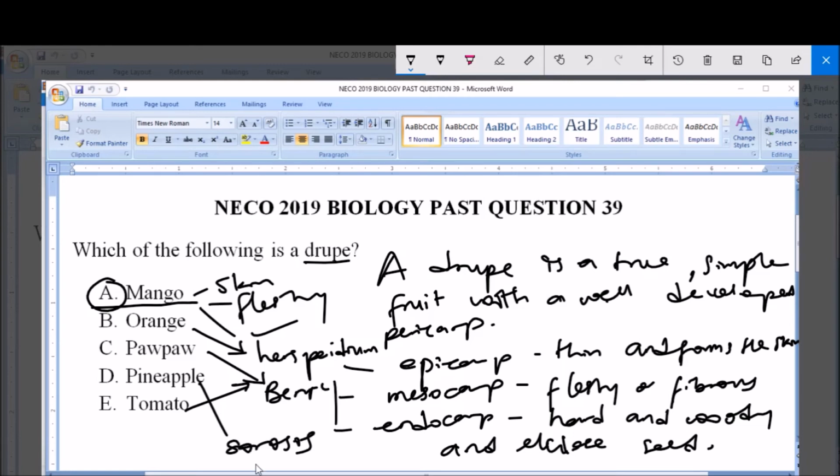It is not a drupe. But the only drupe here is mango, because it has a well-developed pericarp in which the epicarp is thin and forms the skin. Its mesocarp is fleshy and its endocarp is hard and woody. Another example of a drupe is the coconut. Coconut is another example of a drupe. So the answer to this question is option A, mango.